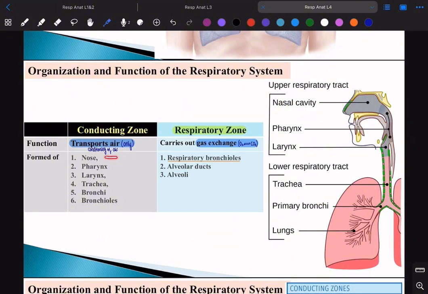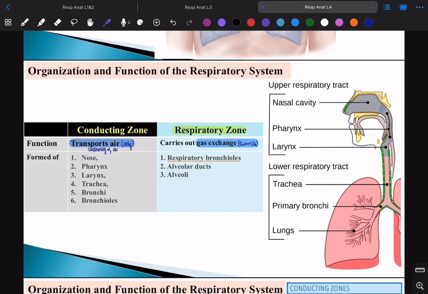The nose, the pharynx, the larynx, the trachea, the bronchi, the bronchioles, yani basically everything. Almost everything forms the conducting zone up till the respiratory bronchioles. Once we reach the respiratory bronchioles, that's it, here the respiratory zone starts. So the respiratory zone is formed of the respiratory bronchioles and the alveolar ducts and the alveoli. Okay? Everything else forms the conducting zone.